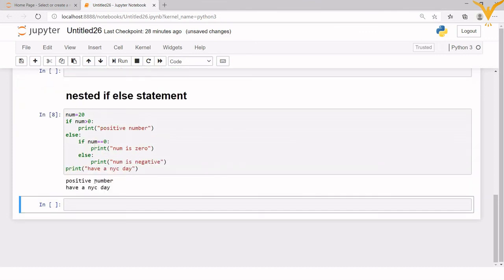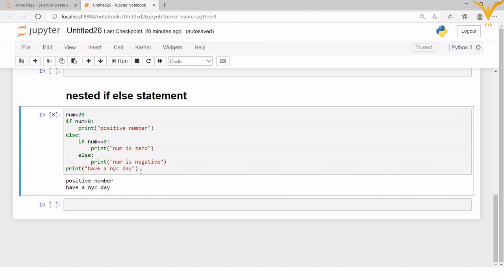See what I am getting here. I have written num equals 20, right? So 20 is greater than 0, the condition becomes true. So what will it print? It will print positive number. It will go inside the if block and print positive number, and then it will directly go to the last statement, that is have a nice day, because this particular statement is written outside the if block. Whatever we write outside the if block will be compulsorily executed. Now let's change the value.